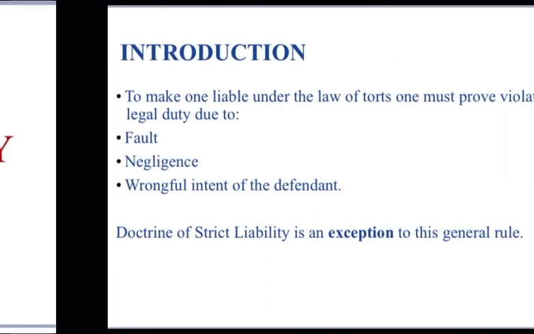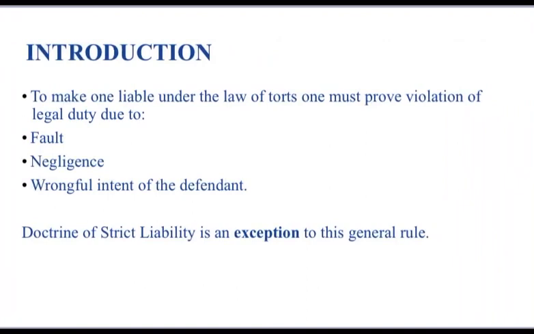Hi guys, so we shall be seeing about strict liability and its essential elements. To make one liable under the law of torts, one must prove violation of a legal duty due to the fault, negligence, or wrongful intent of the defendant. So these are the general elements for a person to be made liable under the law of tort. This is something very general, right?